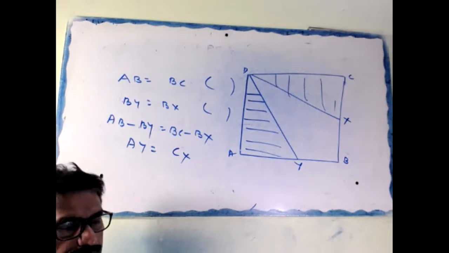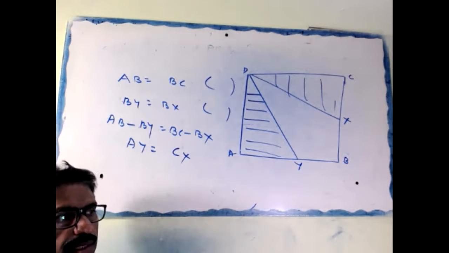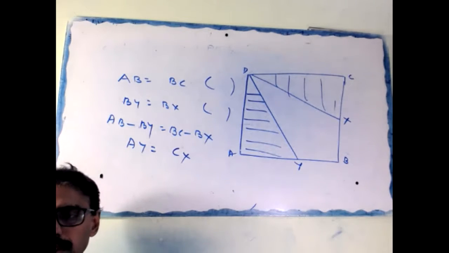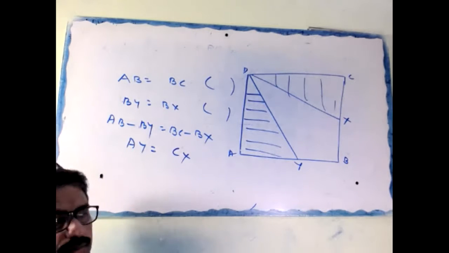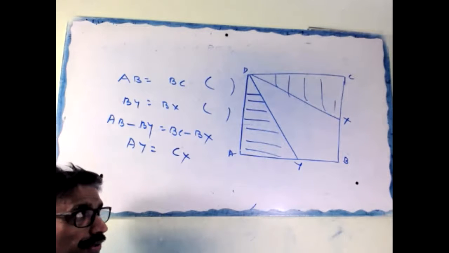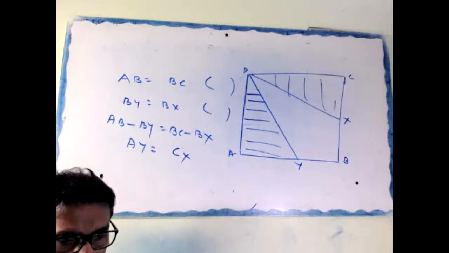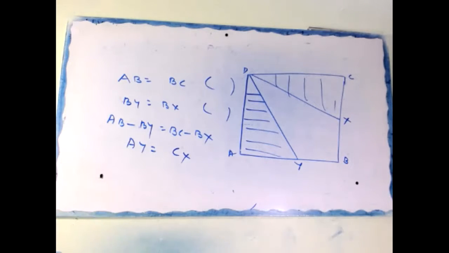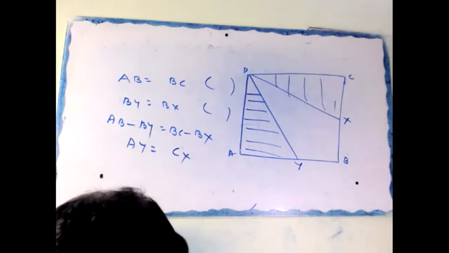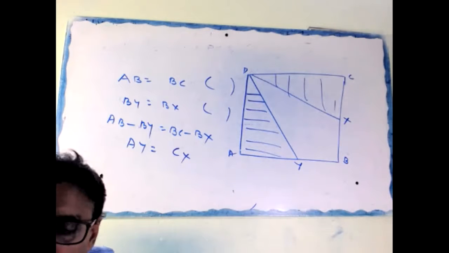Angle A equals angle C, equal to 90 degrees, each angle of a square. AY equals CX, proved. Therefore, triangle DAY is congruent to triangle DCX by SAS congruency. The remaining two are CPCT only. Write it yourself.